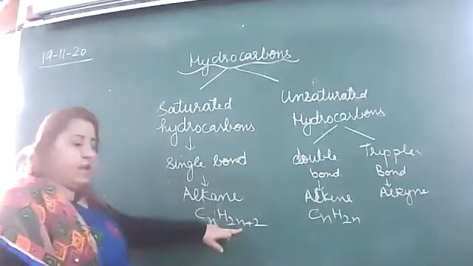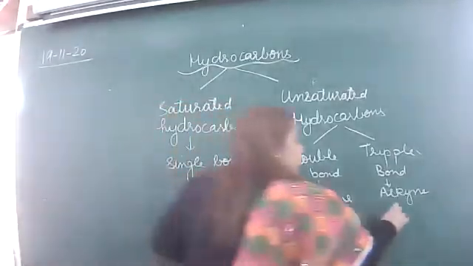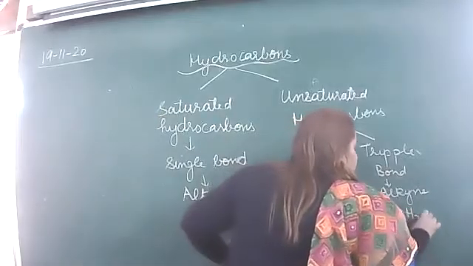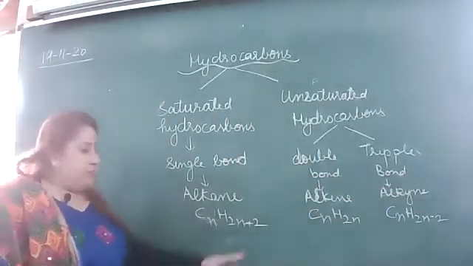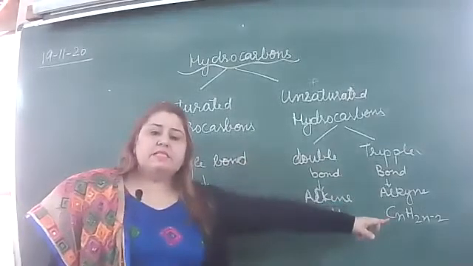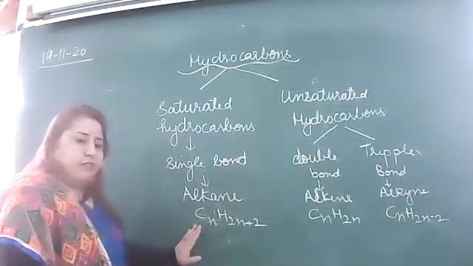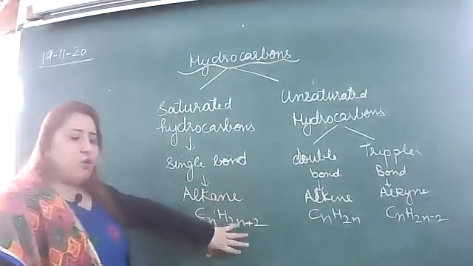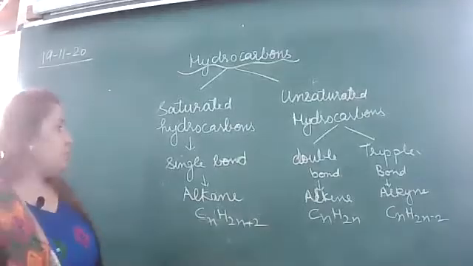Look here, CnH2n, that is double the number. 2 more than the double, and here it is 2 less than the double. Right? Double the number, 2 more than the double, 2 less than the double. Is that clear? After that, we had discussed the electron dot structure as well as the formulas made by this.